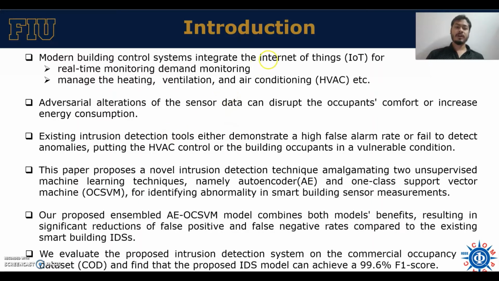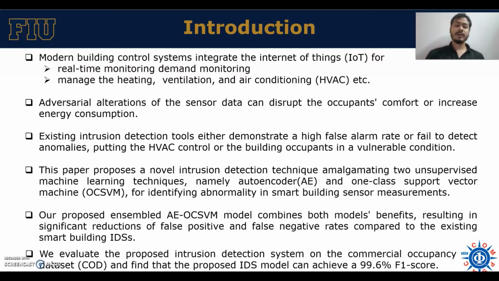So modern smart building control systems basically integrate the Internet of Things, which has enabled them to monitor the demands in real time and manage the heating, ventilation, and air conditioning systems more efficiently. But it has in turn increased the attack surface as well, which has made adversarial alteration a very big concern. So in our work, we basically consider two major attack goals. One is the disruption of occupants' comfort, another one is increasing the energy consumption of the HVAC control system.